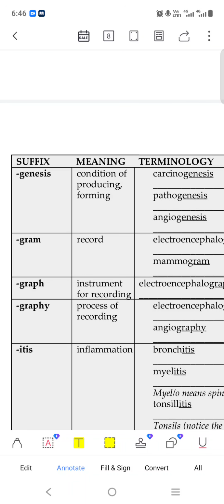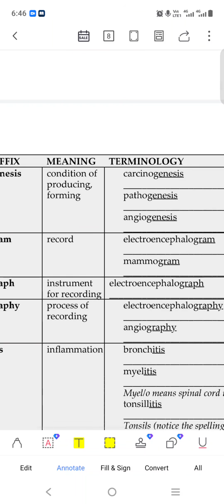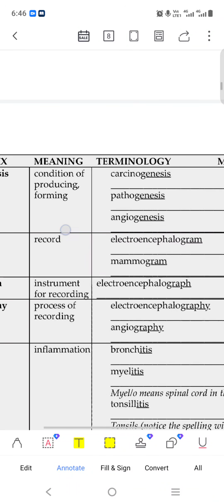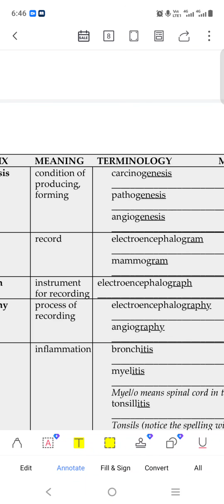Genesis is the condition of producing or forming. Genesis means making anything, generating anything by itself. Carcinogenesis is when cancer particles are generated in our body. Pathogenesis means disease making. Angiogenesis means producing something.